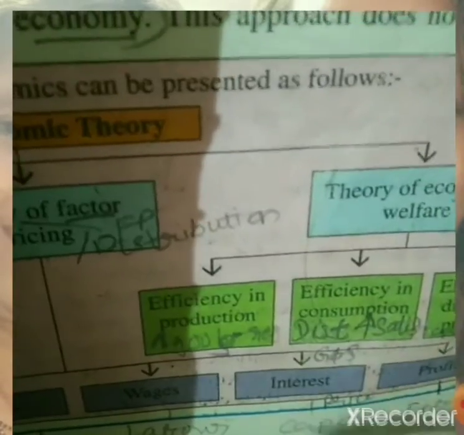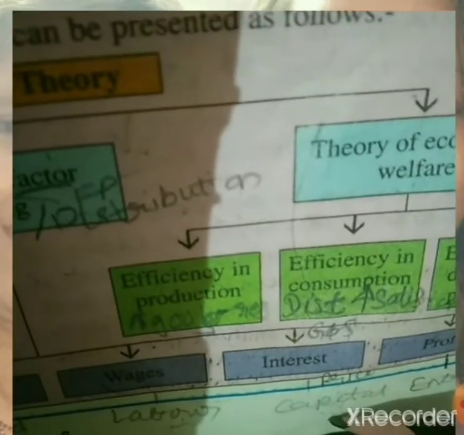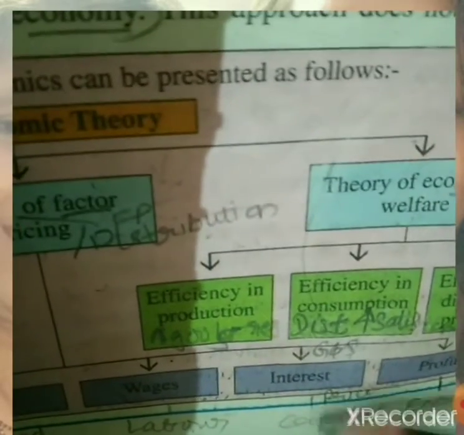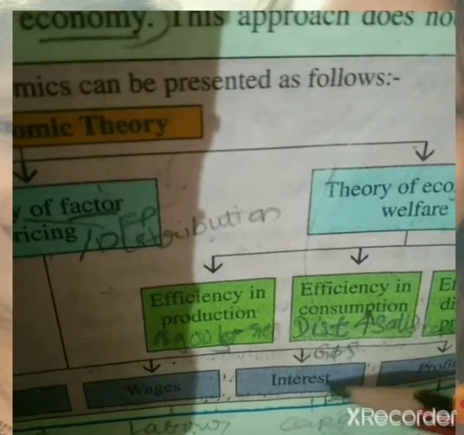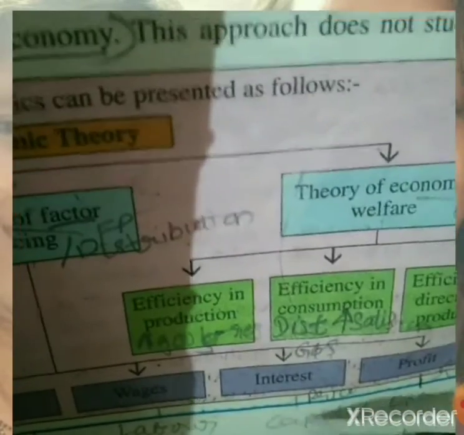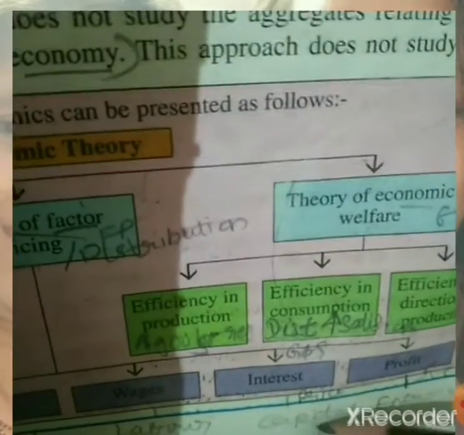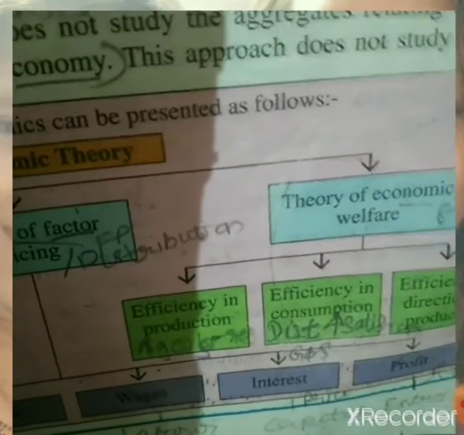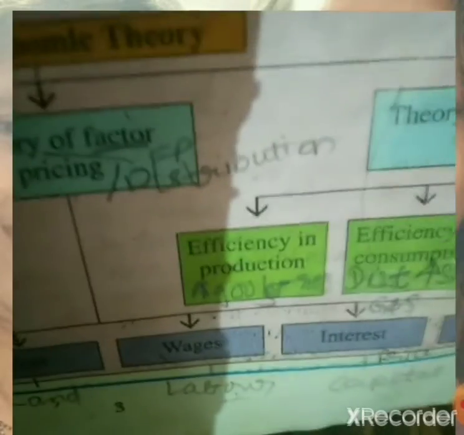So if I introduce capital of rupees 1 lakh and the rate of interest is 10%, what will my interest be? It will be rupees 10,000. I will get interest because I have introduced capital in my friend's business. I hope these three factors of production are clear: land, labor, capital.